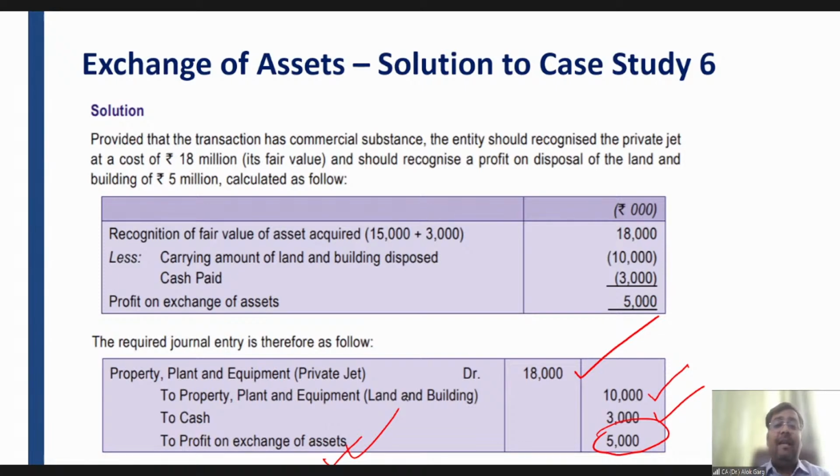Soham is asking, sir, what will happen if we are acquiring a PPE in exchange for goods? Does not matter, Soham. Even in that case, you have to recognize at the fair value of the asset given up. Doesn't matter whether it is inventory or an intangible asset or whatever, right? So you have to recognize at the fair value of the inventory which you are giving up for acquiring the PPE, right? I hope it is clear to all of you guys.